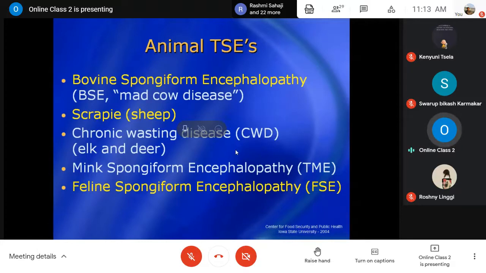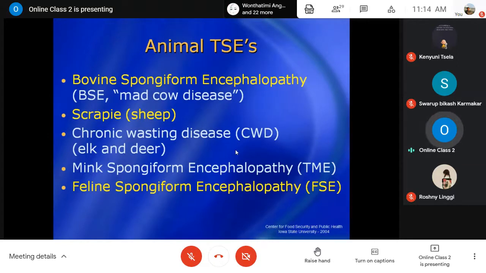Number one is bovine spongiform encephalopathy, in short BSE, also known as mad cow disease, because the affected cattle used to show madness, like in rabies. People get very confused whether it is rabies or mad cow disease. Signs and symptoms are very similar, so differential diagnosis is very important.